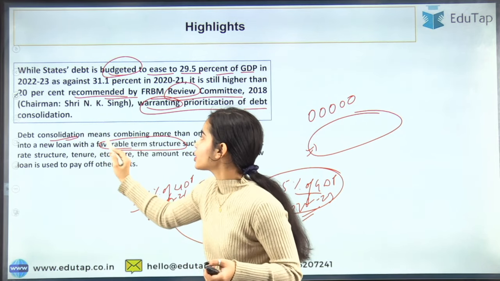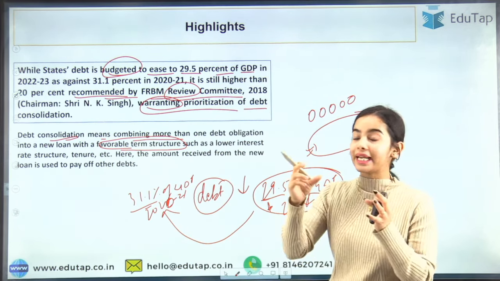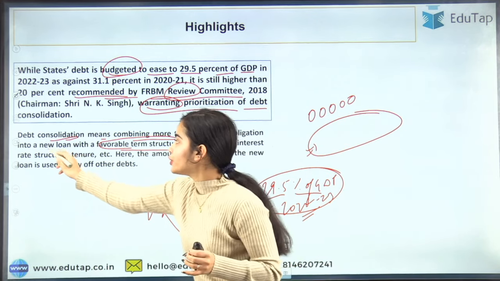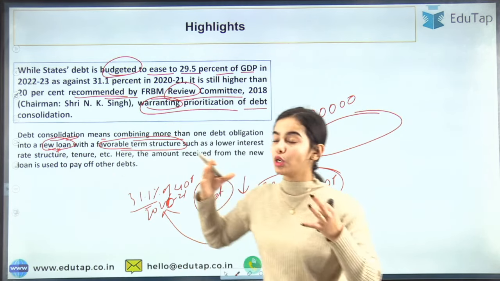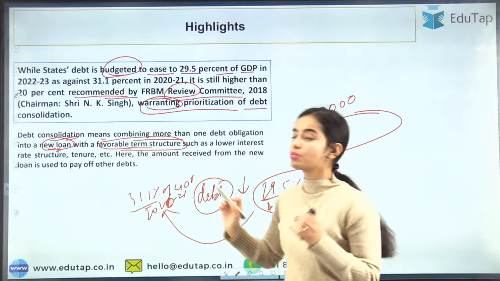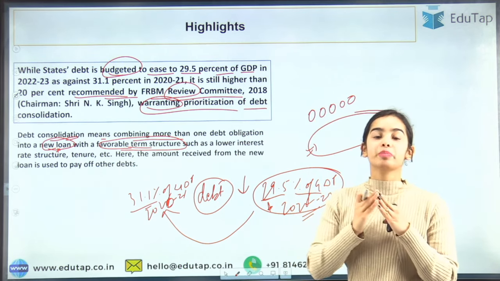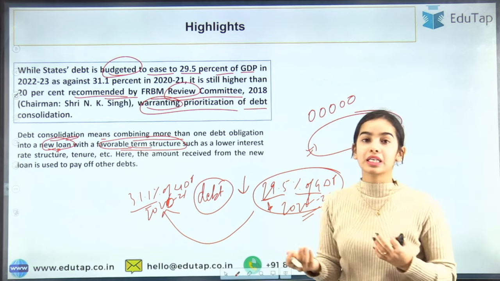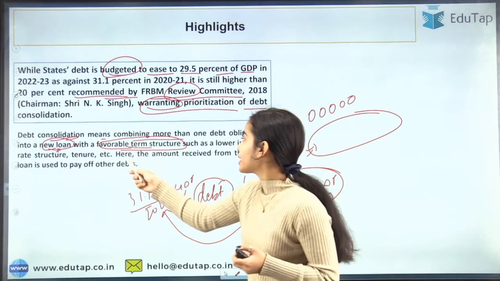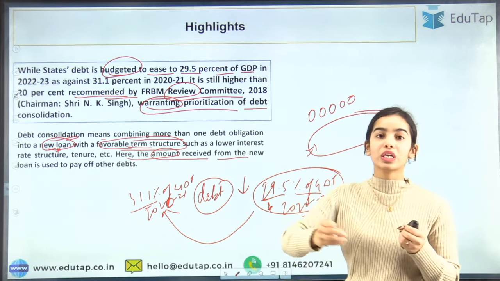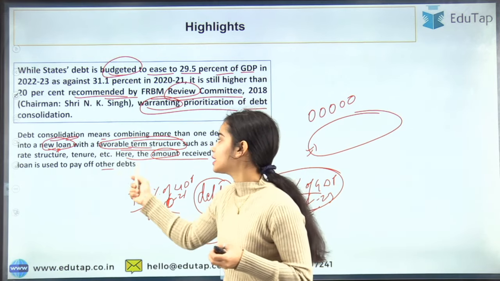So debt consolidation means combining more than one debt obligation into a new loan. The new loan will be a bigger loan, with a favorable term structure. You will have favorable terms and conditions, a lower interest rate, and good tenure. The amount received from the new loan is used to pay off the other debts.